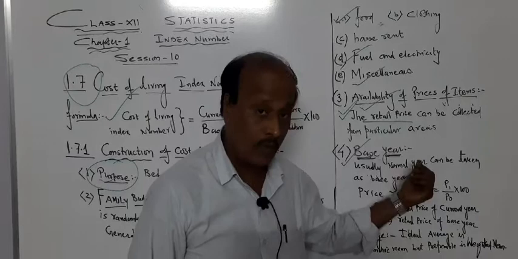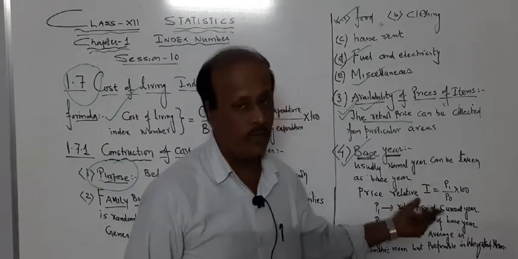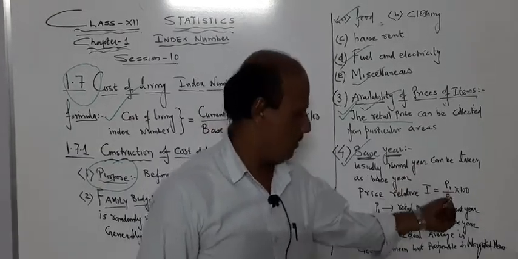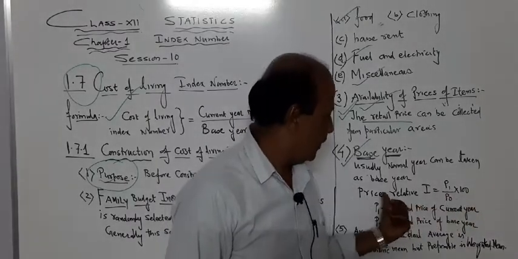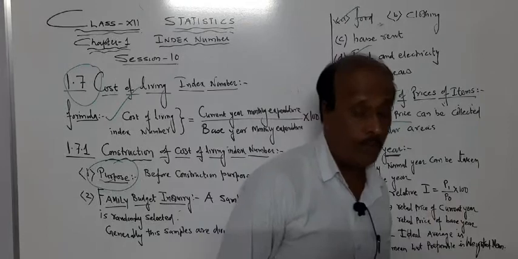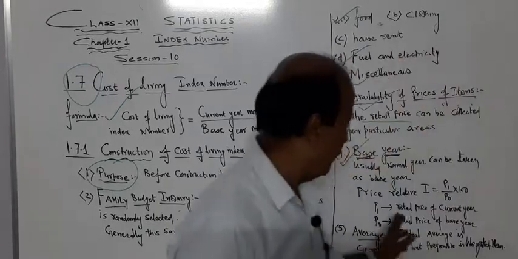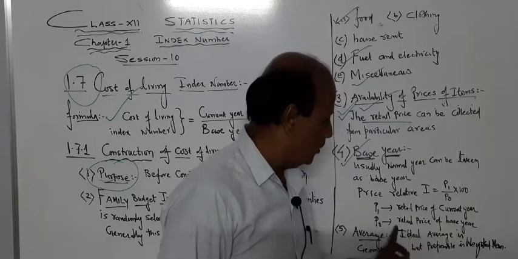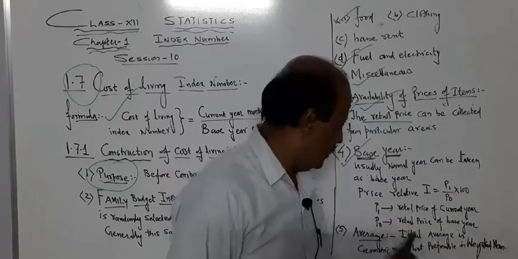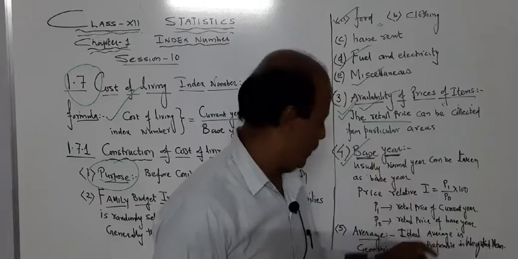This formula we already used many times, and this formula is very familiar to us. P1 divided by P0 multiplied by 100 is a price relative index number. P1 is the retail price of the current year, and P0 is the retail price of the base year. This is one more criteria.